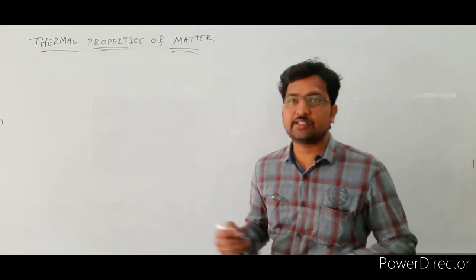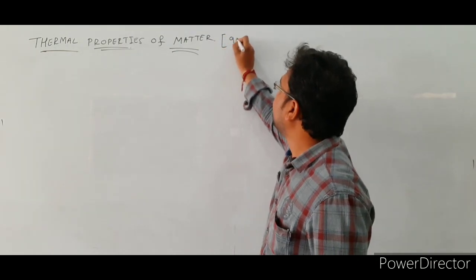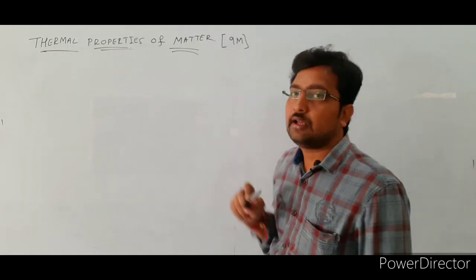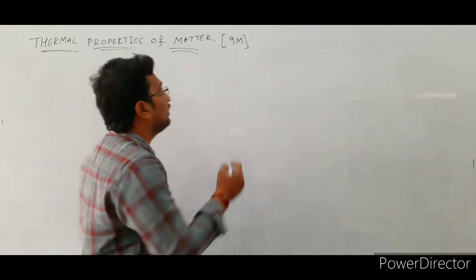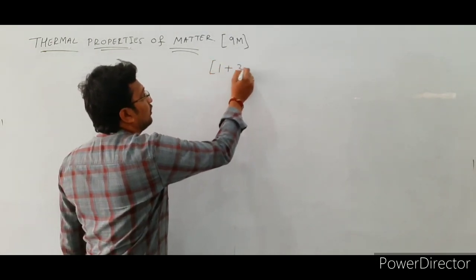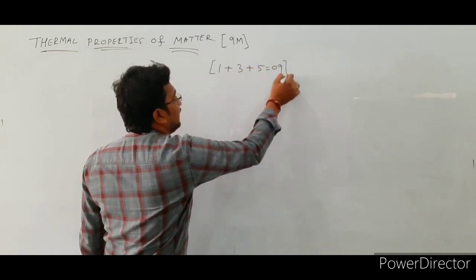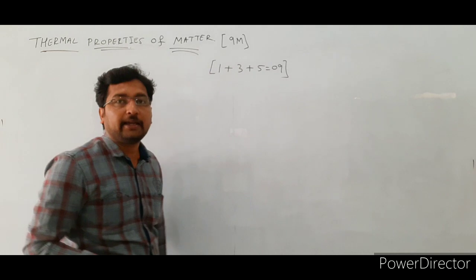The weightage of this chapter is 9 marks. The possible questions are one 1-mark question, one 3-mark question, and one 5-mark question. The total is 9 marks.